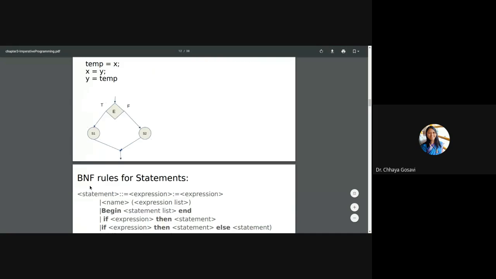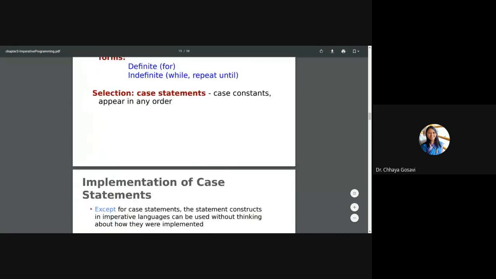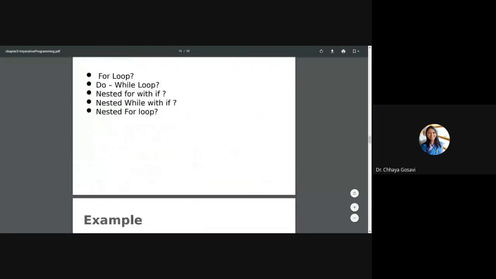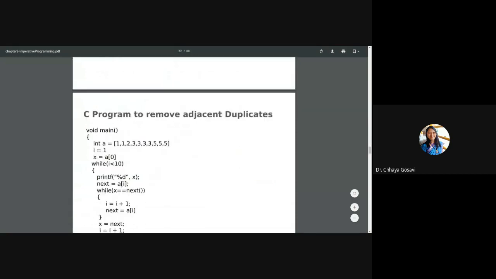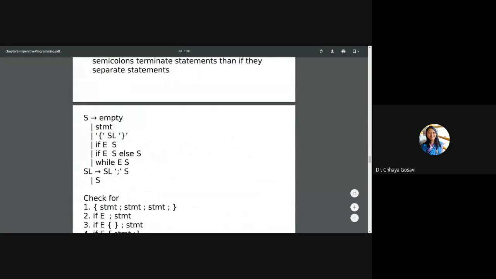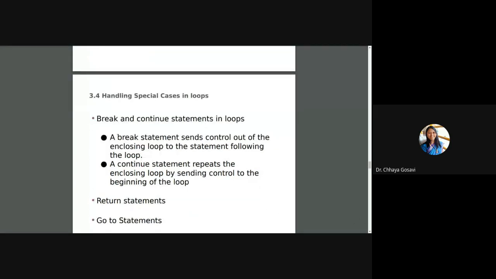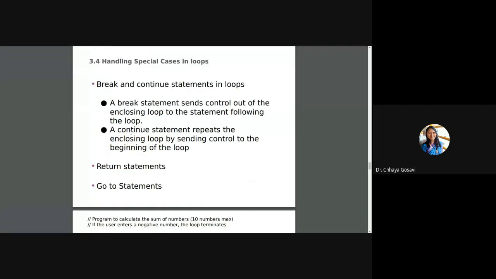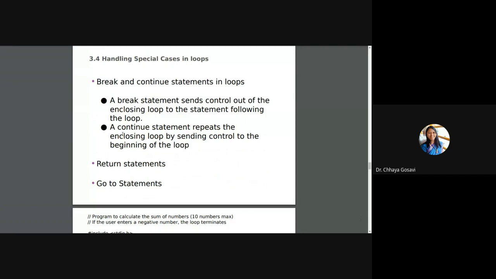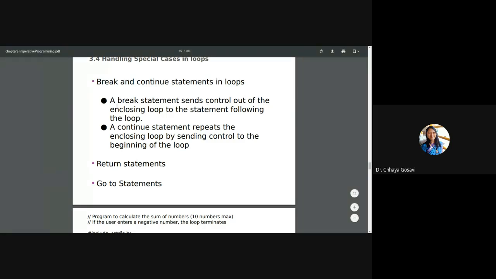So even in a function you have single entry and single exit, but sometimes there are some special cases. Some languages support special statements like break and continue, which will break the loop or which will give another exit from that particular loop or block. So break statement sends control out of the enclosing loop to the statement following the loop.